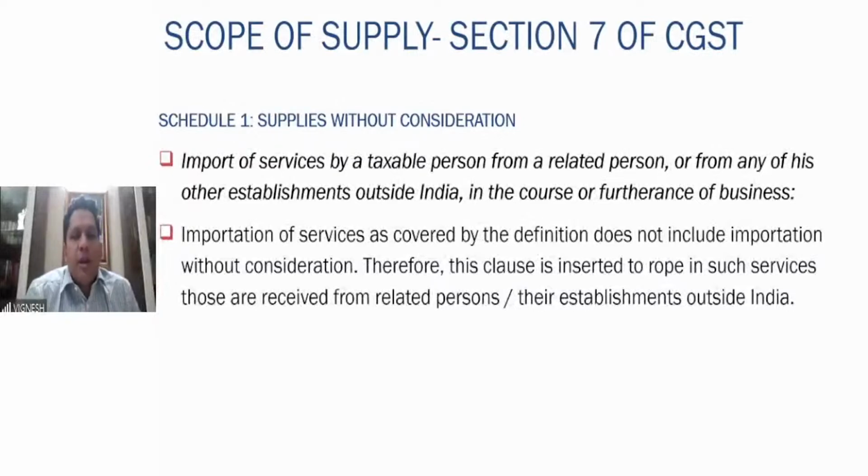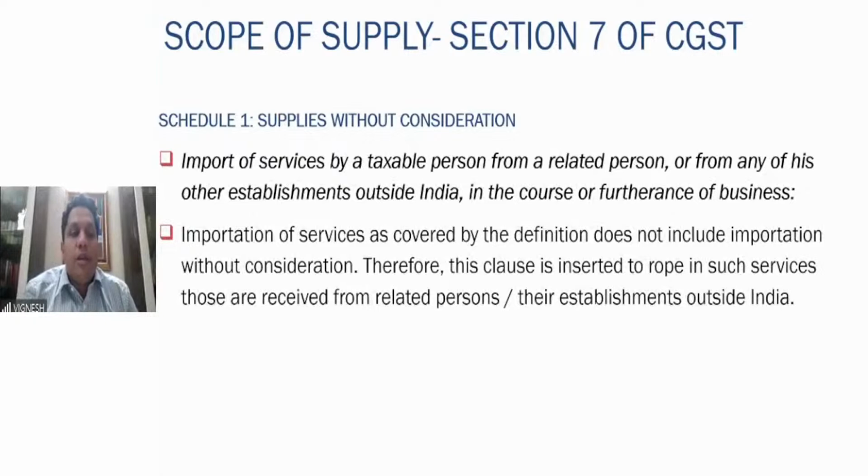Supplies without consideration. Next point. Import of services by a taxable person from a related person or from any of his other establishments outside India in the course or furtherance of business. That means you have a related person, and we have seen the definition of related person, located outside the country. From this person you are importing the services, or if you have another office outside India, from there you are importing the services in the course of business. In that particular situation also, supply without consideration is chargeable.